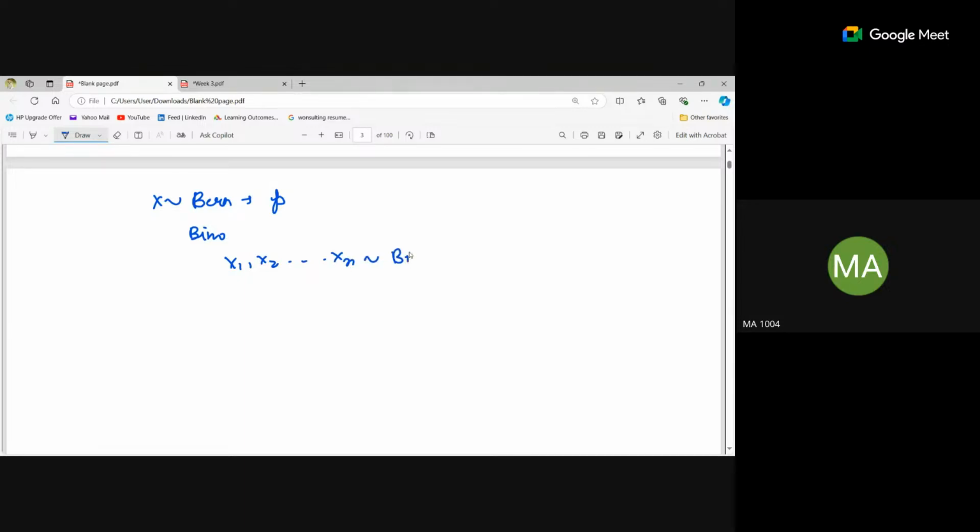It is following a binomial distribution, correct? With n and p as the parameters. So what will be the expectation? np. How did we calculate it? See, in Bernoulli, the expectation of x was p. So in binomial, it will be the sum of all the trials, that is x1 plus x2 plus till xn, right?